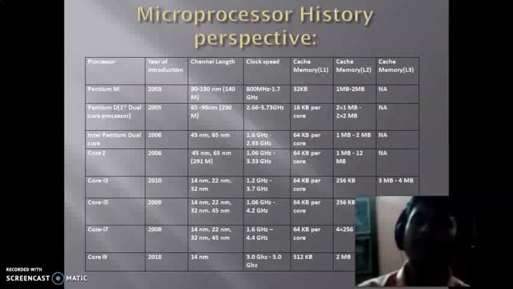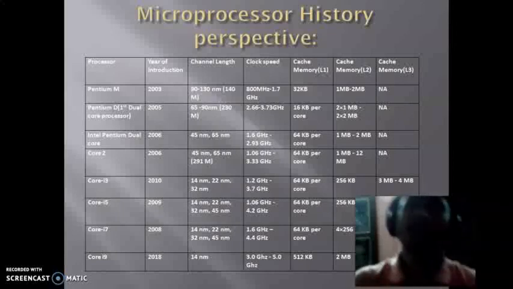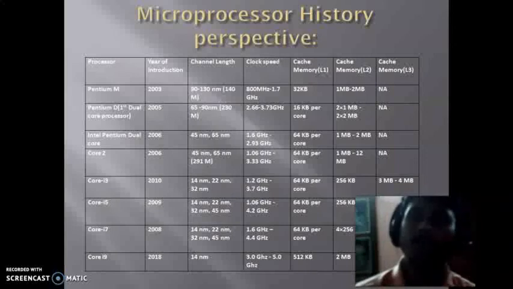So nowadays the channel length decreases. In MOSFET technology, the distance between the source and drain is called the channel length. Nowadays the channel length decreases, and due to that some errors occur. We are getting some difficulties due to the decreasing channel length, so a lot of problems are arising.